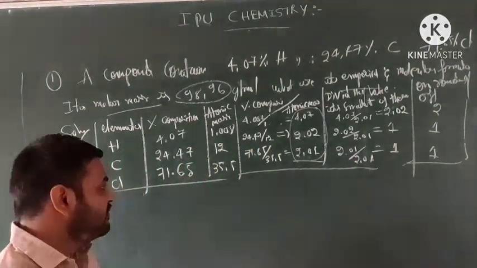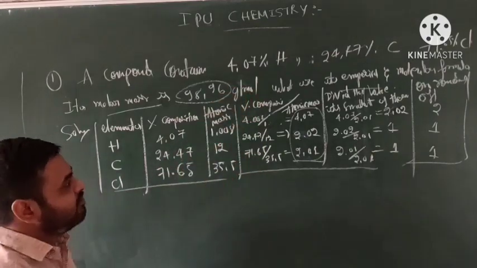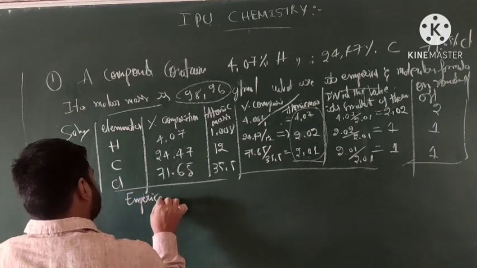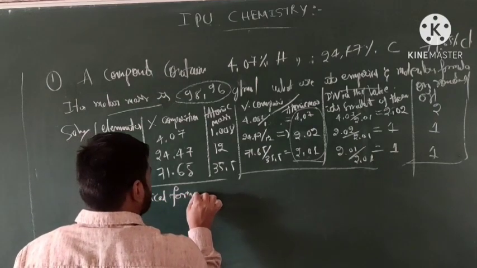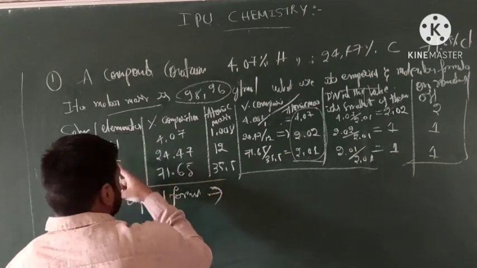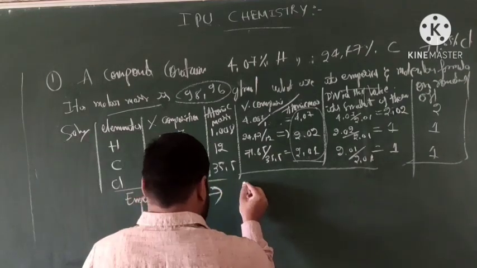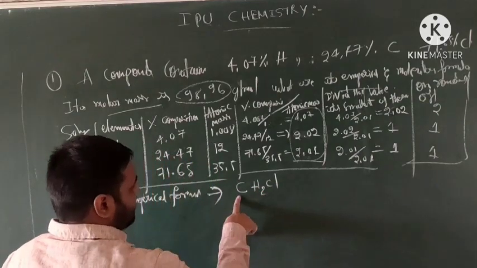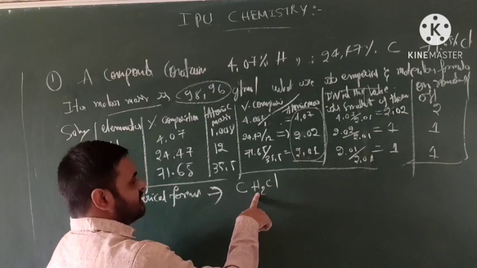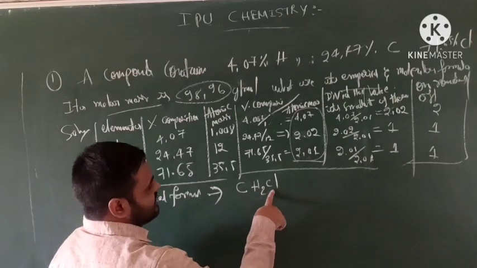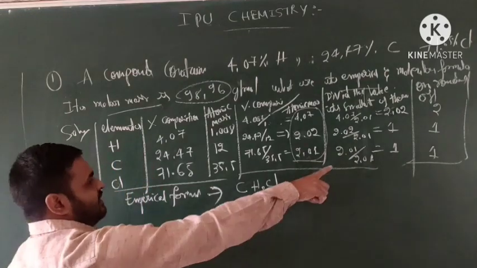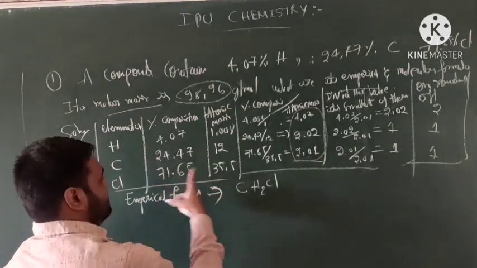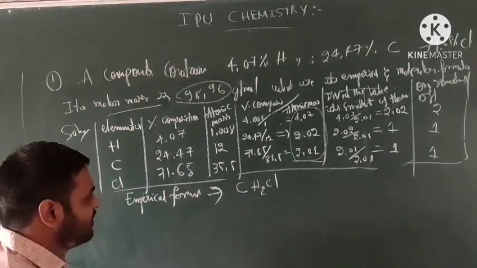Then you clarify the empirical formula. So write the empirical formula. What is it? Carbon 1, hydrogen 2, CH2Cl. Carbon has 1, hydrogen has 2, and chlorine is 1. So you can write C1 H2 and Cl. This is the empirical formula.